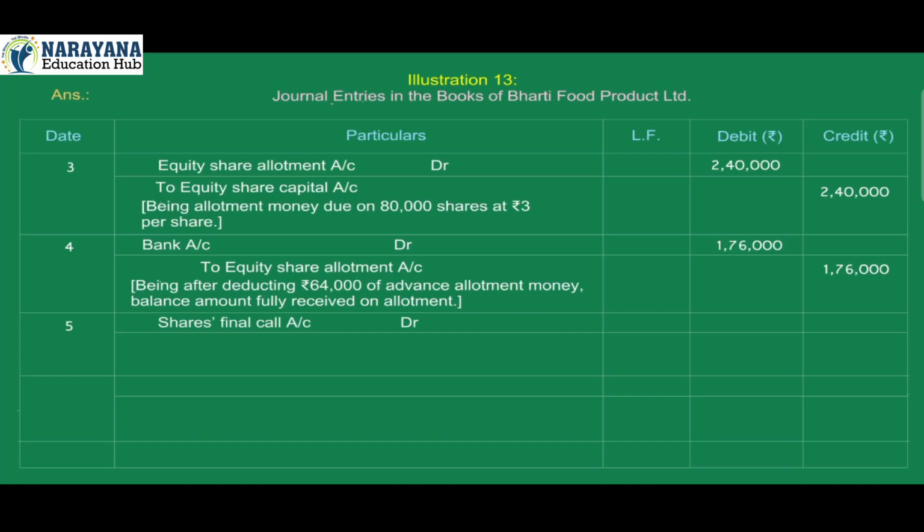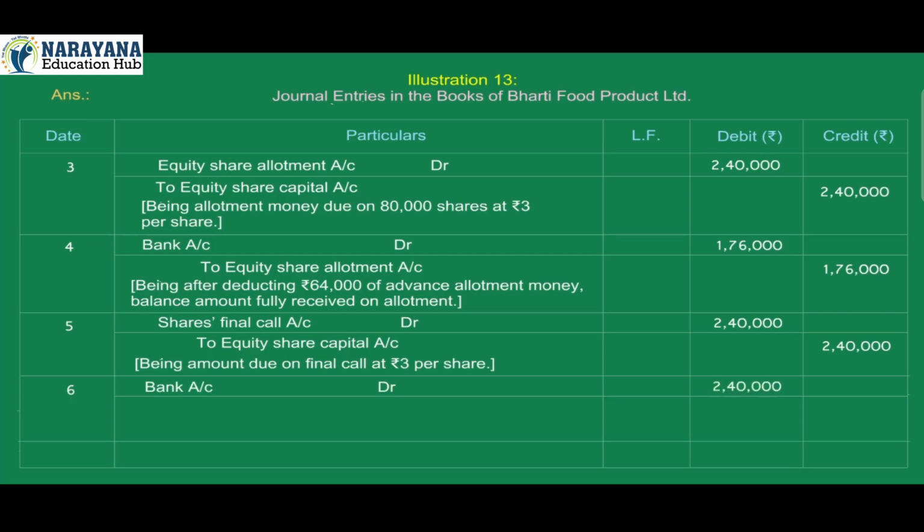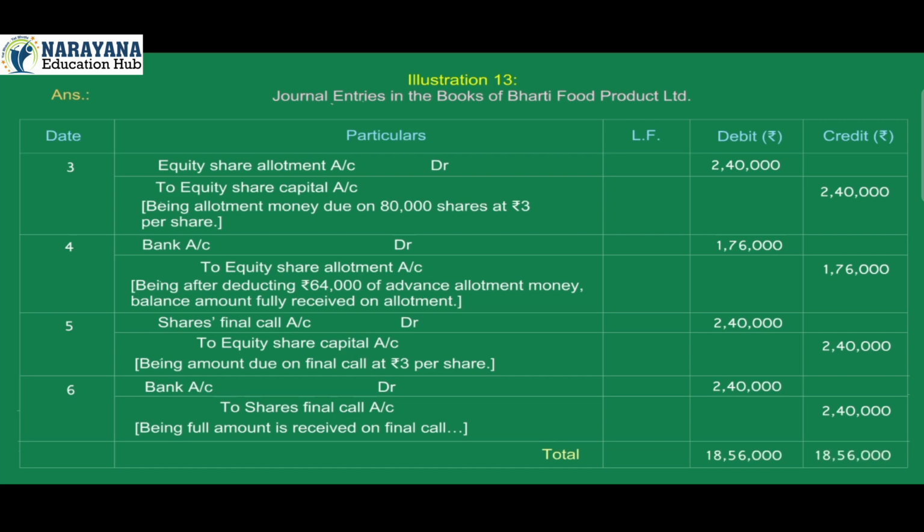5. Share final call account debit 2,40,000. To equity share capital account credit 2,40,000. Being amount due on final call at Rs 3 per share. 6. Bank account debit 2,40,000. To share final call account credit 2,40,000. Being full amount is received on final call. Total debit 18,56,000. Credit 18,56,000.